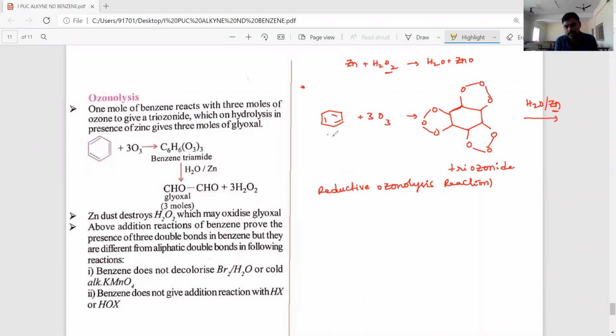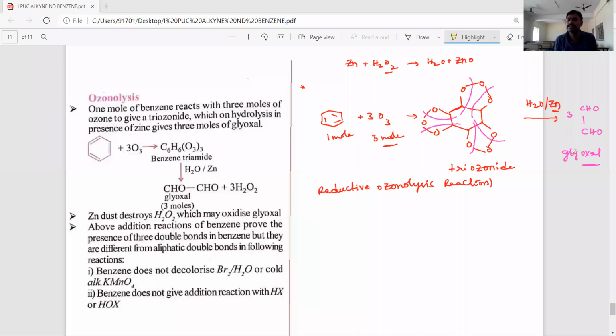So 1 mole of benzene reacts with 3 moles of ozone. That indicates that benzene contains 3 double bonds. The product upon hydrolysis is 3 molecules of CHO-CHO, glyoxal.